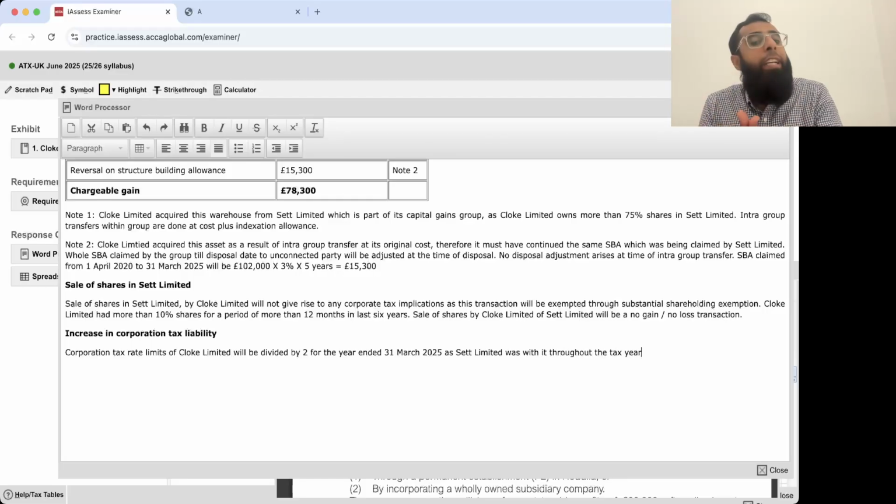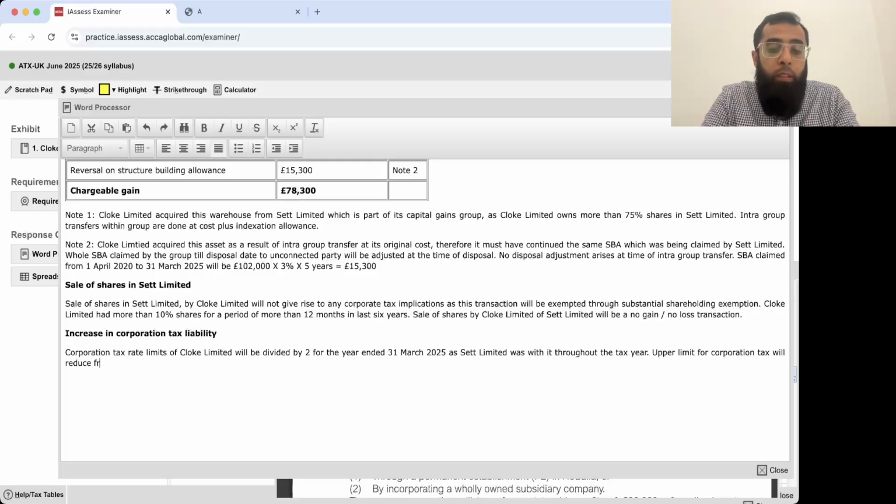So it will divide your limit. Upper limit for corporation tax will reduce from £250,000 to £125,000. I hope that you know these basic things, the corporate tax upper and lower limits for the tax rate.